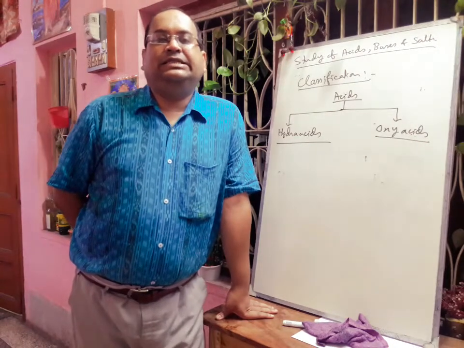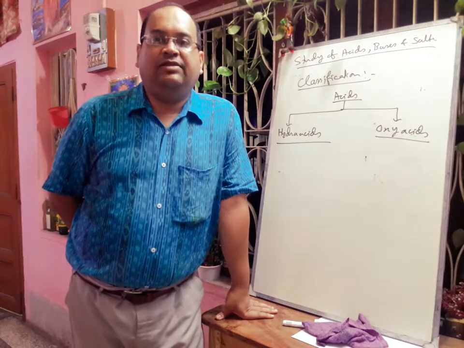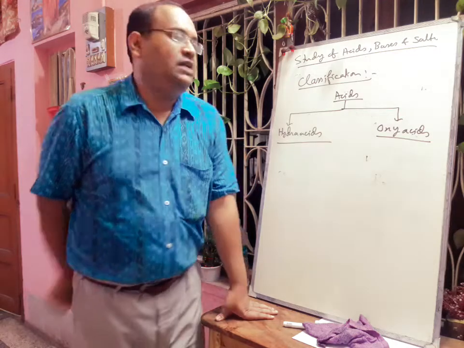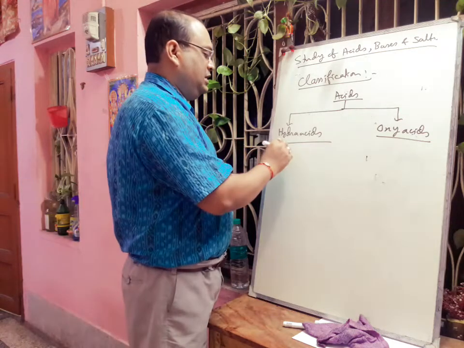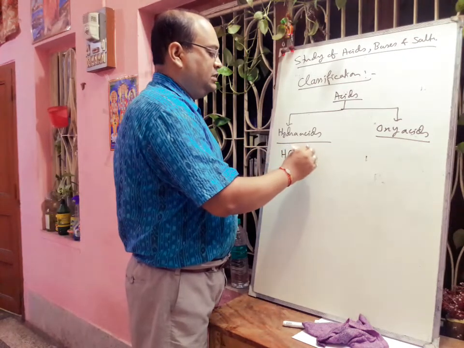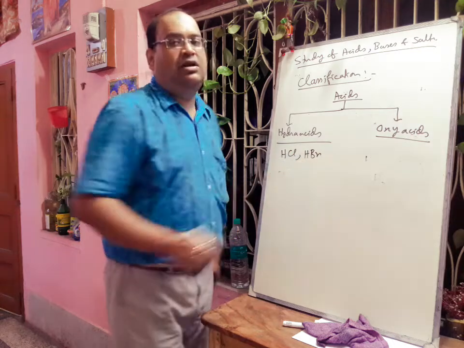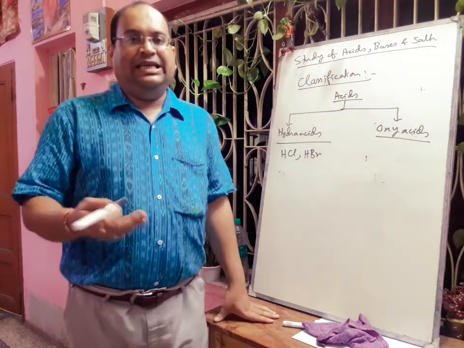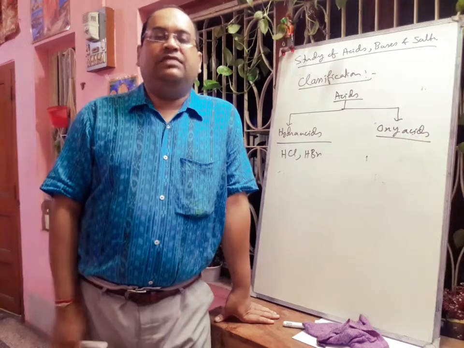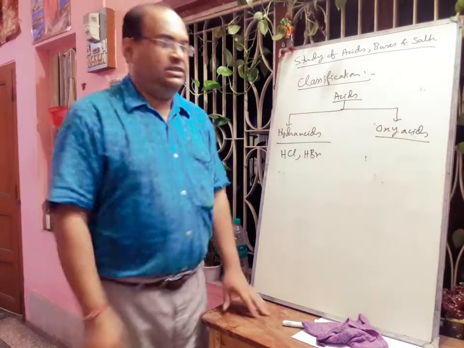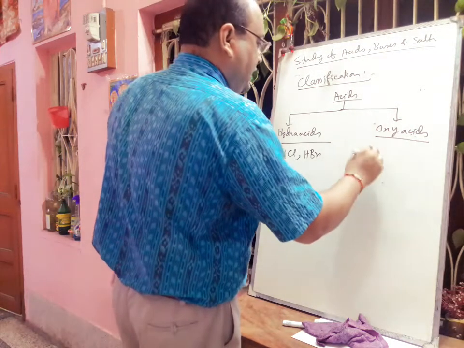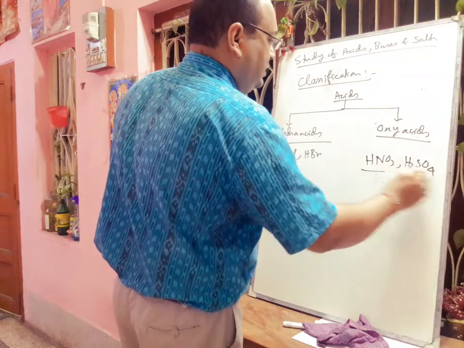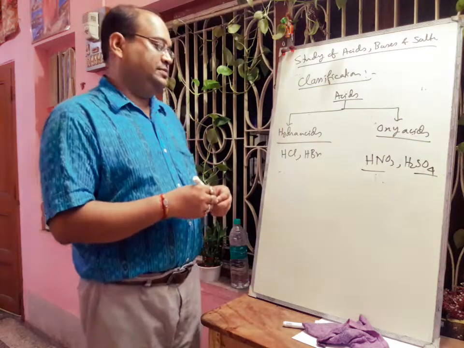Now, what are hydracids? Acids containing hydrogen and a non-metallic element other than oxygen are called hydracids, like HCl, HBr. But when an acid contains oxygen with other elements, then it is called an oxyacid. That is, nitric acid, sulfuric acid. So these are called oxyacids.